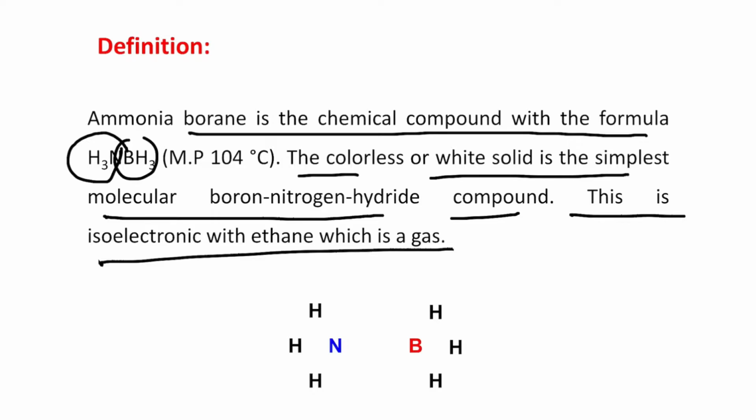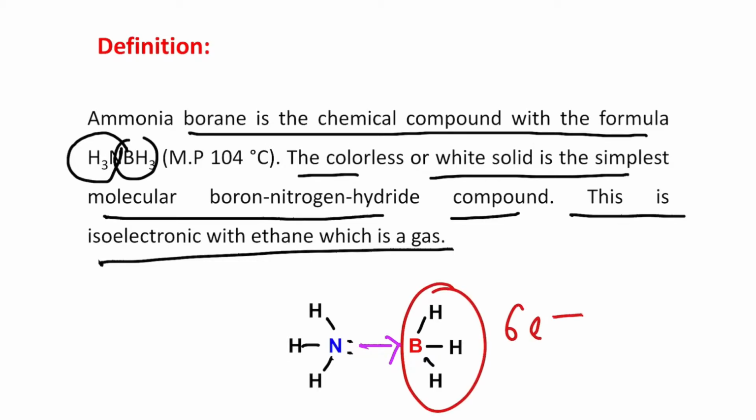Here there are three bonds, and here is a lone pair of electrons, and nitrogen donates its lone pair of electrons to the vacant p orbital of boron, because BH3 is a 6 electron species, and ammonia is an 8 electron species with one lone pair of electrons. We know single boys or girls prefer to find their suitable partner, and they don't want to be single, they are ready to mingle.